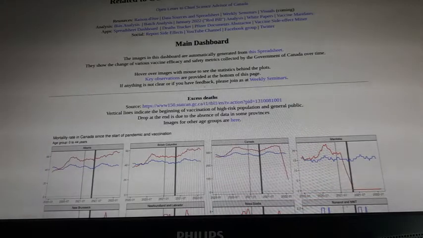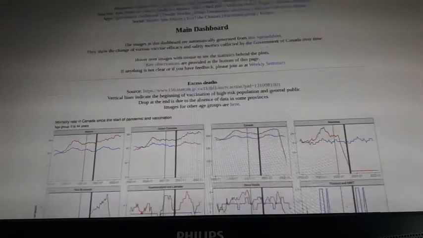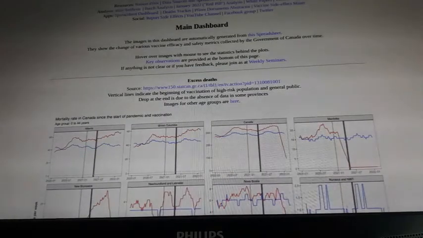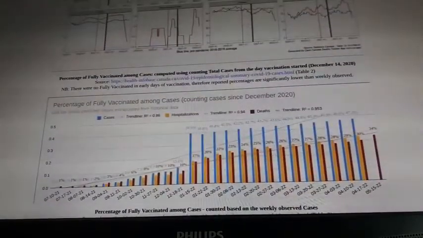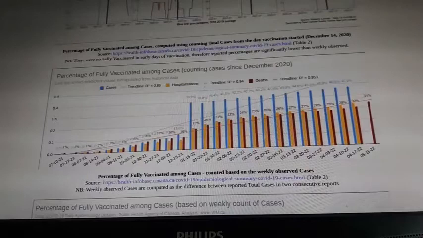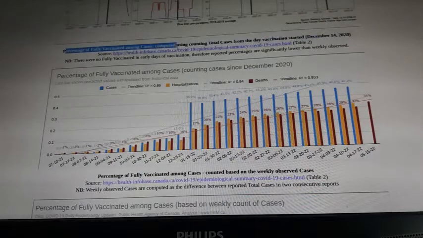Let's review quickly the results of the latest statistics from Public Health Agency of Canada data. It is published right here. It's the percentage of fully vaccinated among cases.